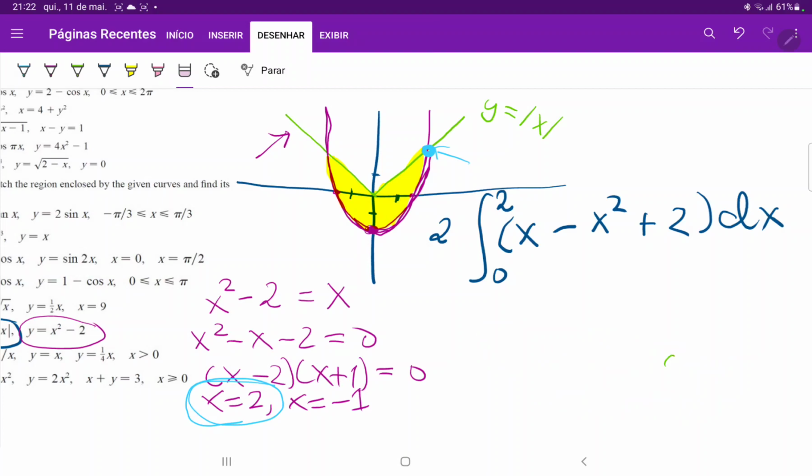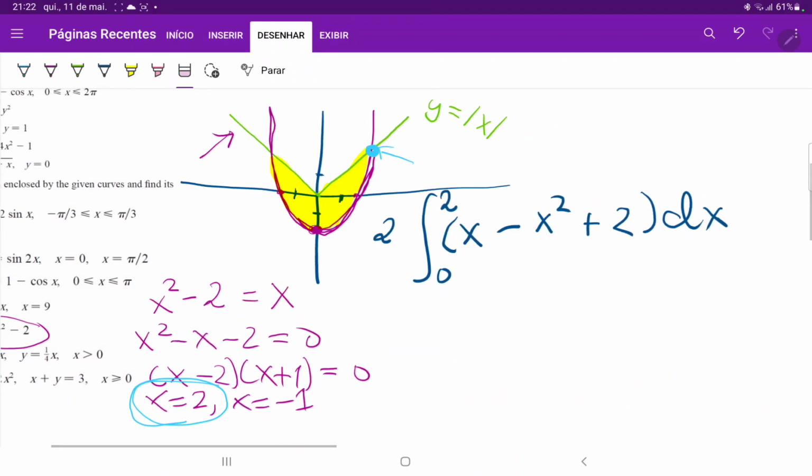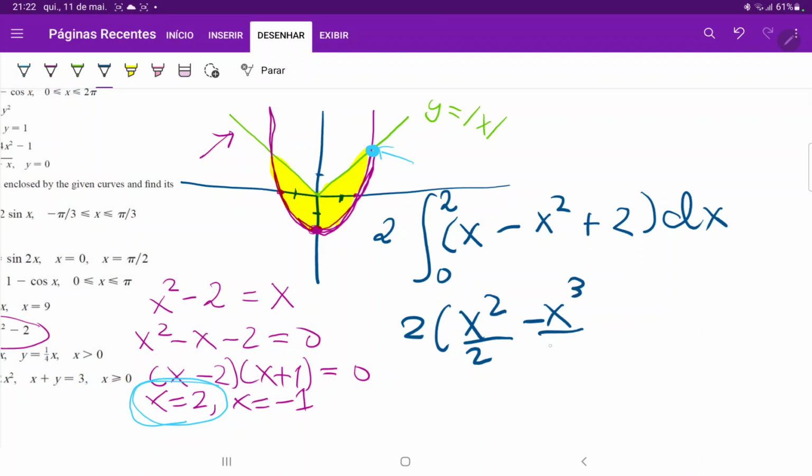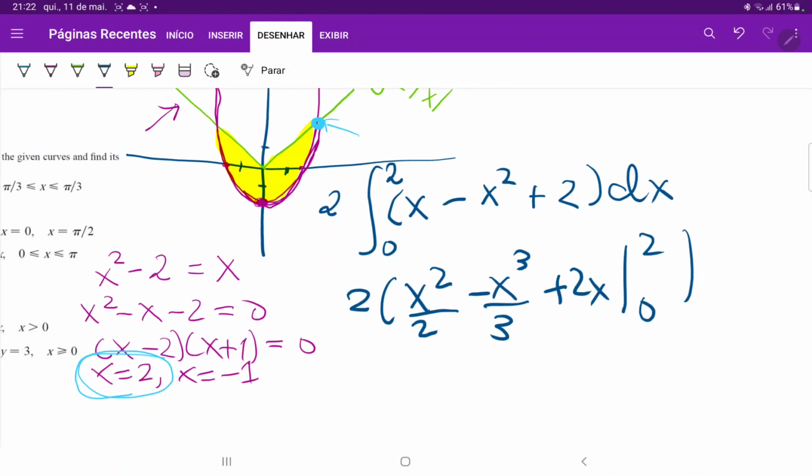So once we have this, we are just going to apply the reverse power rule. So this is 2 times x squared over 2 minus x cubed over 3 plus 2x, all of this evaluated from 0 to 2. So now we just plug in the upper and lower boundary, so that it's 2 times 2 squared, that is 4 over 2, minus 2 to the power of 3 is 8 over 3, plus 4. And then the lower boundary is just 0, right? So that would just be minus 0 plus 0 minus 0.